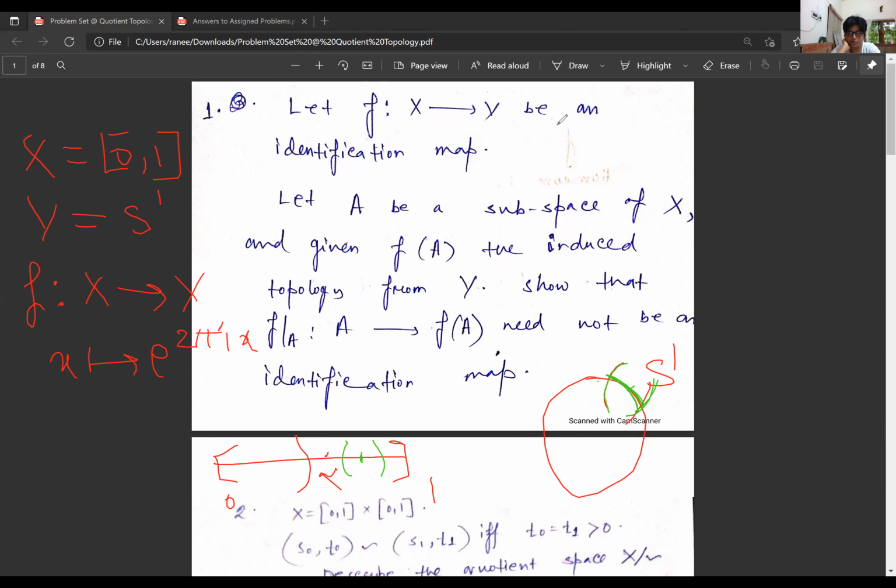But there is one subtle point here. Let me draw it clearly.